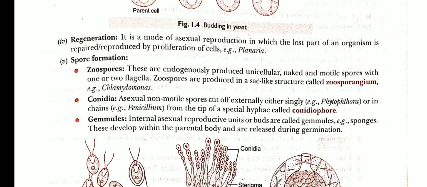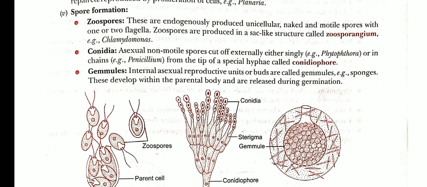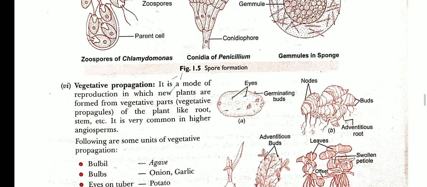Next is spore formation, which is of different types: zoospores, conidia, and gemmules. Zoospore formation takes place in Chlamydomonas, whereas conidia formation takes place in Penicillium, and gemmules, also called internal buds, are the main asexual mode of reproduction in sponges. These gemmules might be asked in the examination for 1 mark.